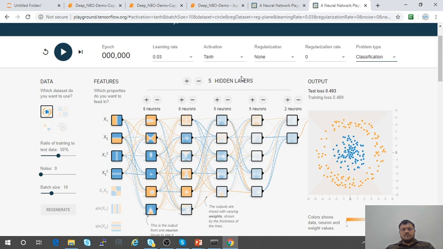And then what I will do is choose which activation function I want to use. People are generally using ReLU, tanh, and sigmoid activation functions. So I'm going to use the tanh activation function here, and the learning rate will be 0.03. So let's check out how it is working.